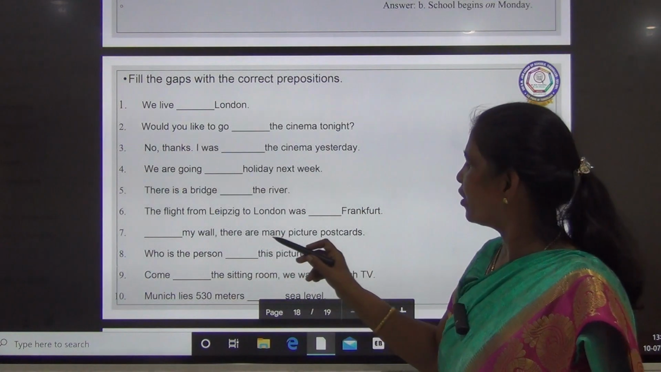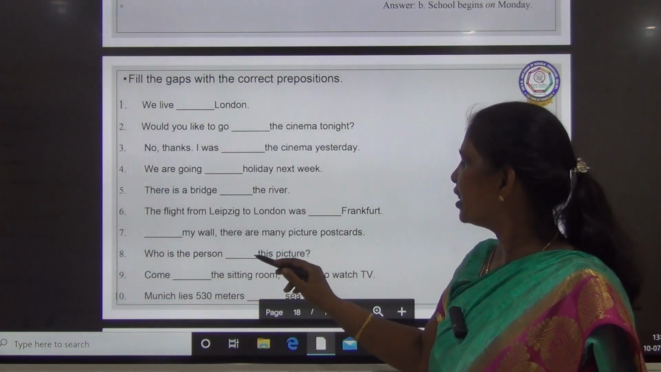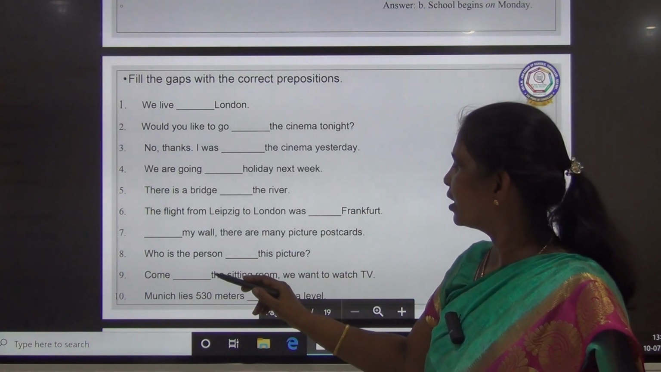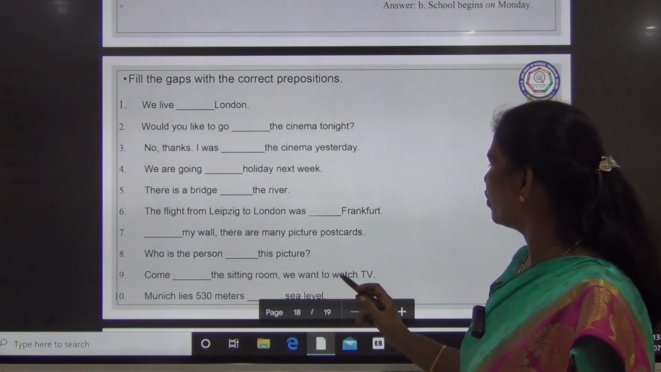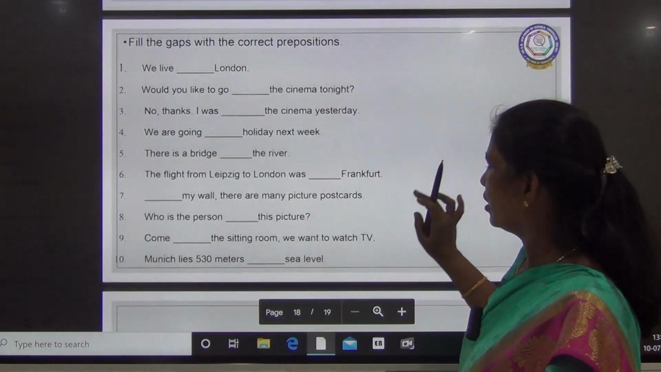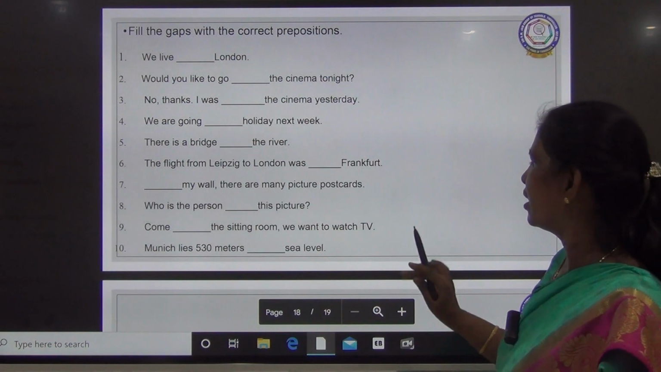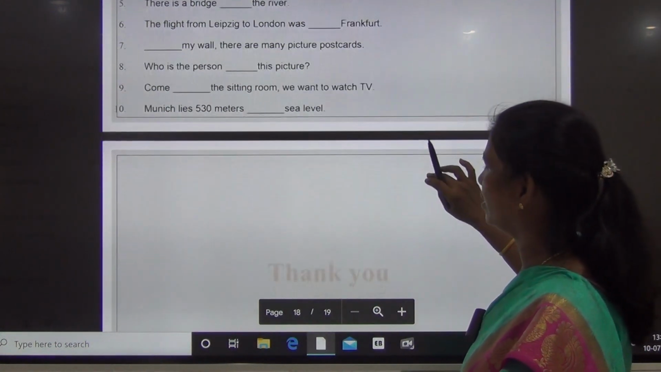On my wall there are many pictures, postcards. Who is the person in this picture? Come in, the sitting room, we want to watch TV. Okay. Munshi lies 530 meters above sea level.